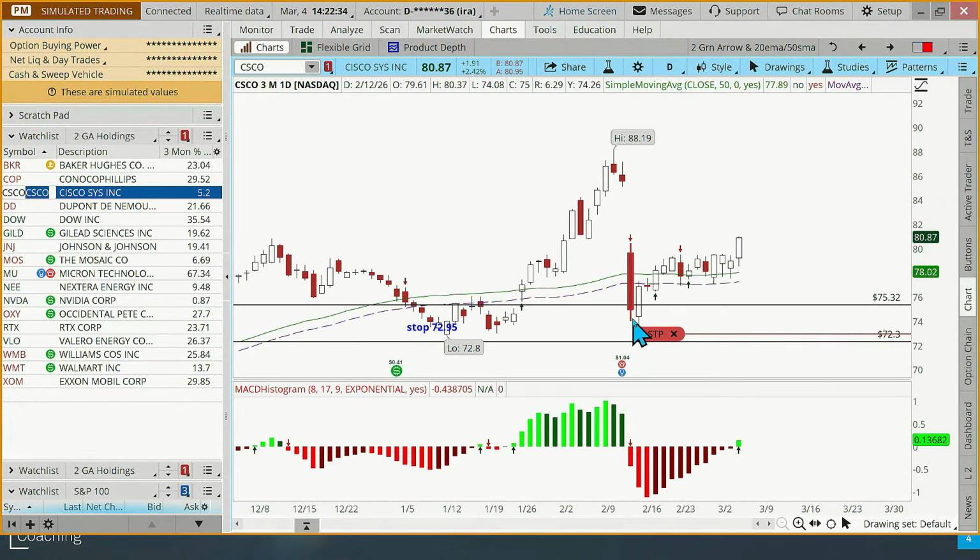Cisco dropped below the moving average, been chopping around a little bit. We have a stop on Cisco down here at about 72.95. Right this second, Cisco is above the moving average. The moving average has been really pretty flat here, but it is rising a little bit right now. And there's a new green arrow on the MACD. So technically, I guess, that's a buy signal on Cisco. And we could look at that one.